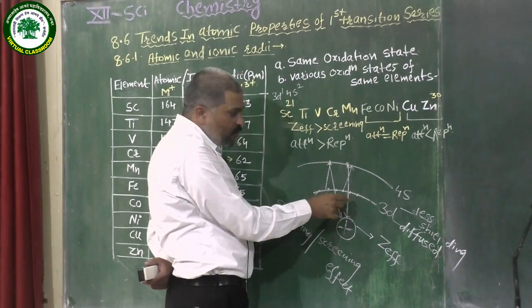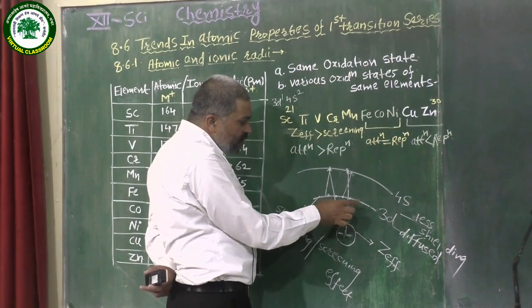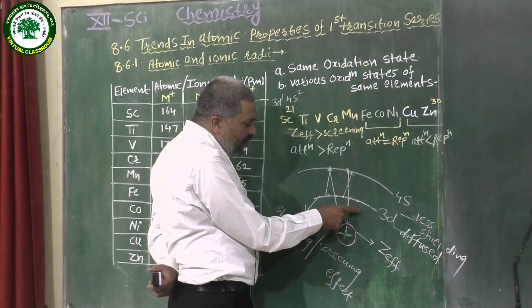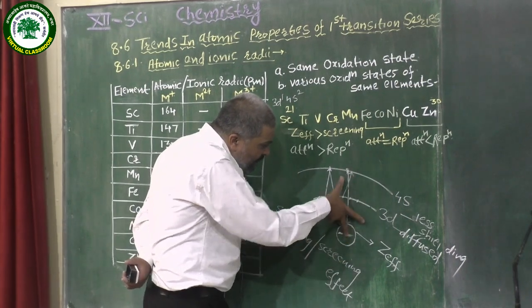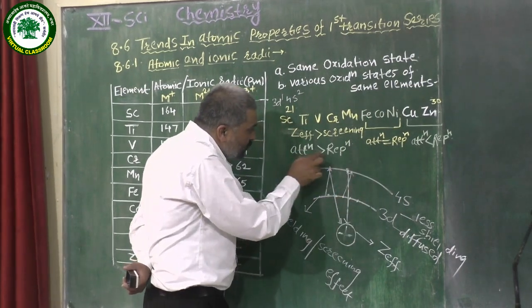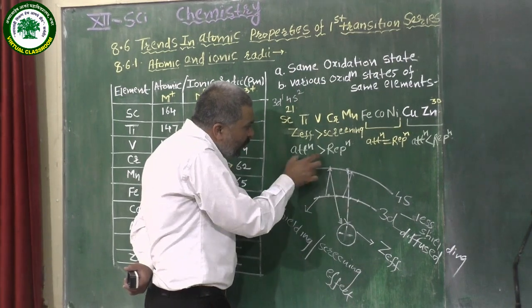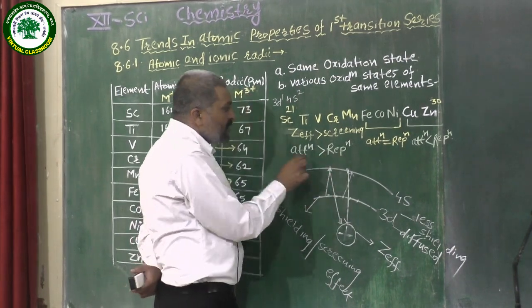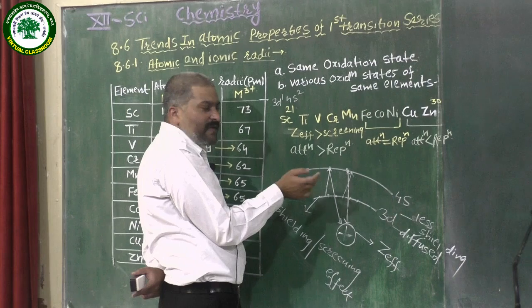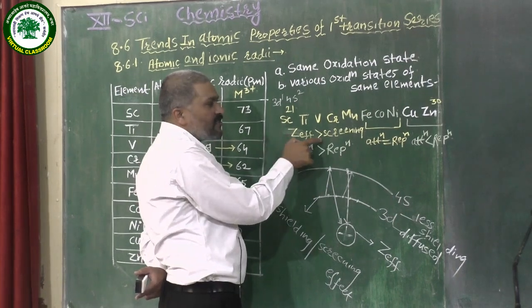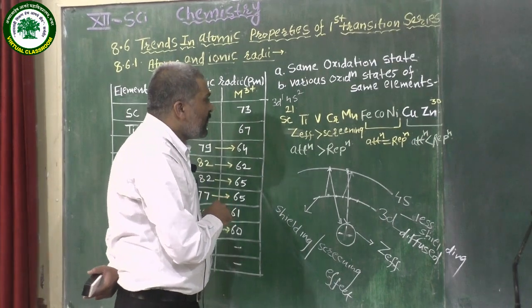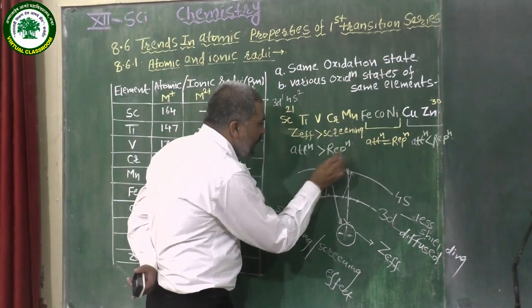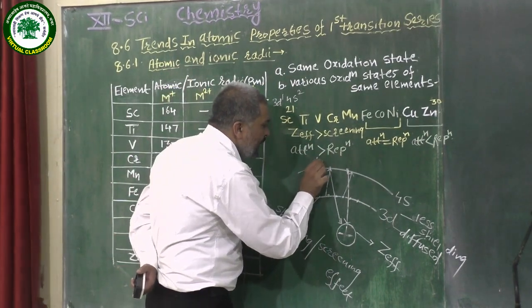Initially the number of electrons is less, and because of that, there is a strong force of attraction. It means the force of attraction is more than the repulsion; in other words, the effective nuclear charge is greater than the screening effect, and because of that atomic radii decrease.